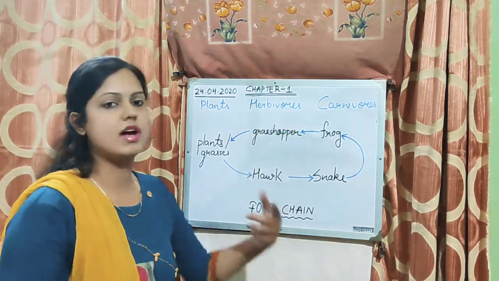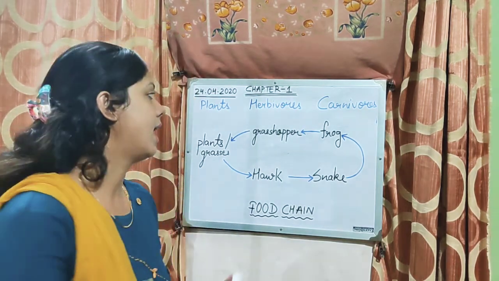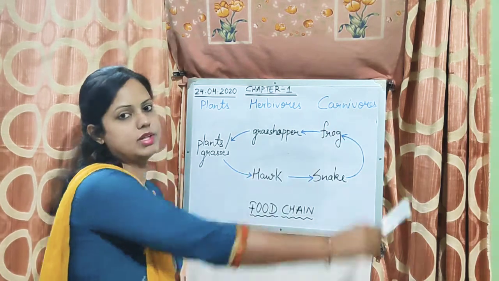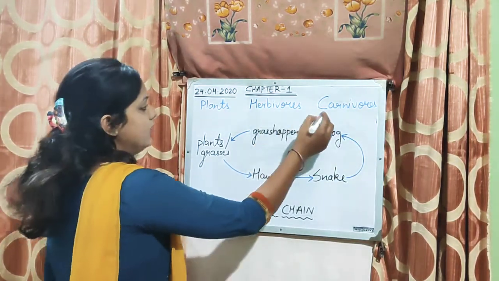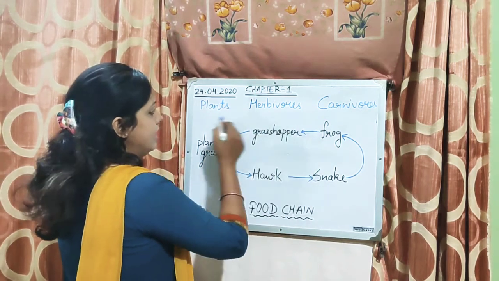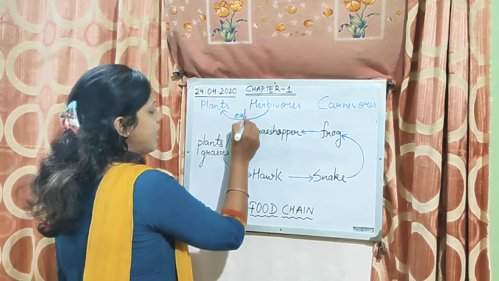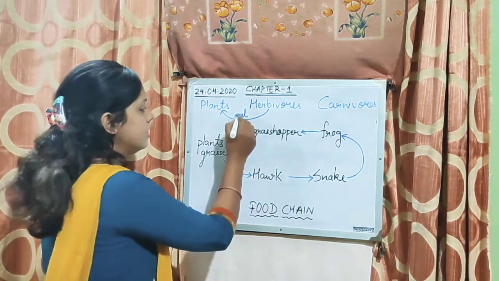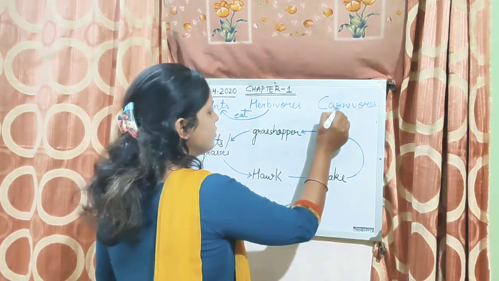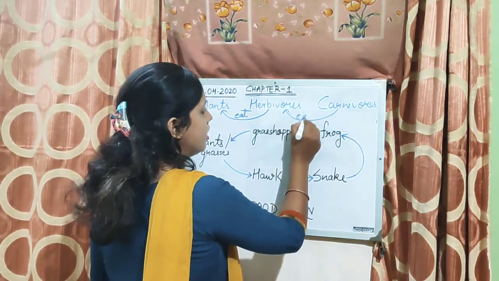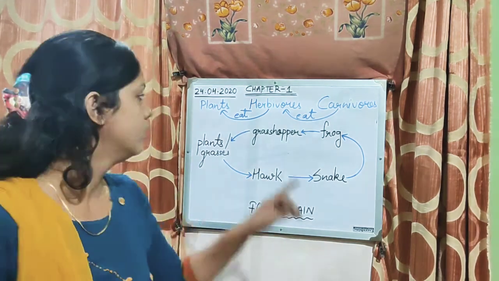So herbivores are those animals which eat plants or grasses as their food, and carnivores are those animals which eat flesh. Herbivores will eat plants as their food. Carnivores will eat herbivores or other smaller carnivores as their food.